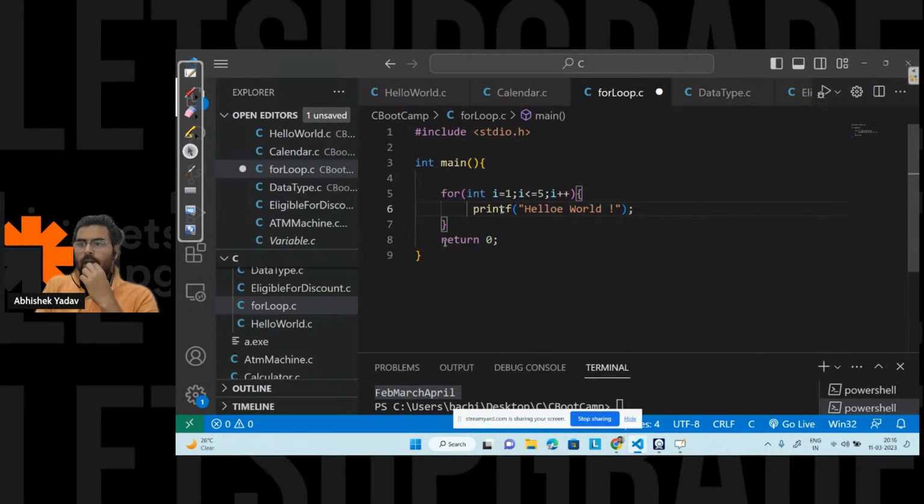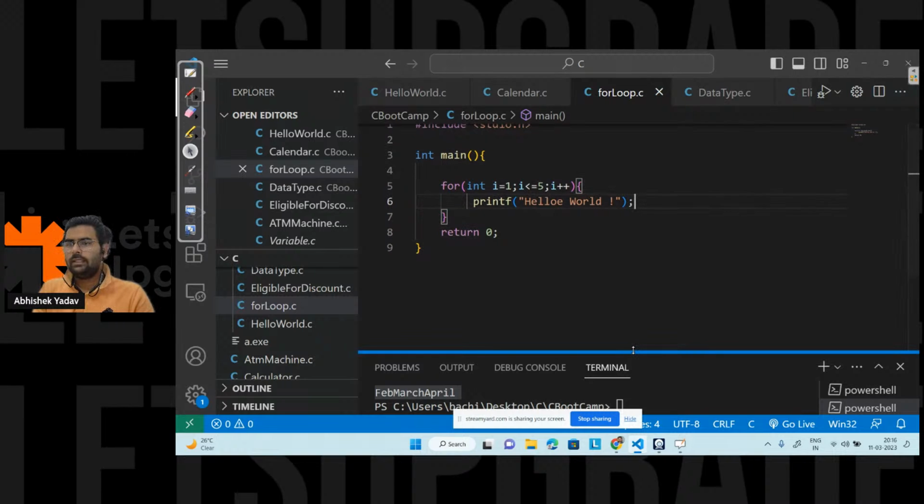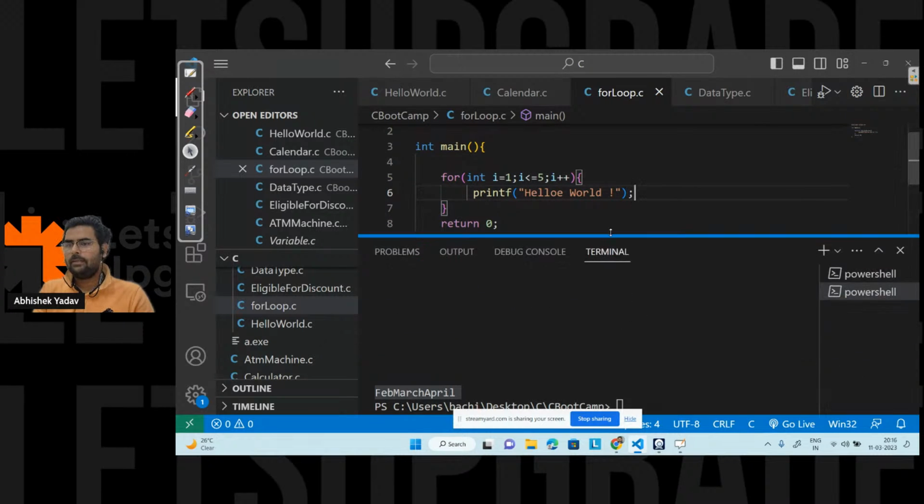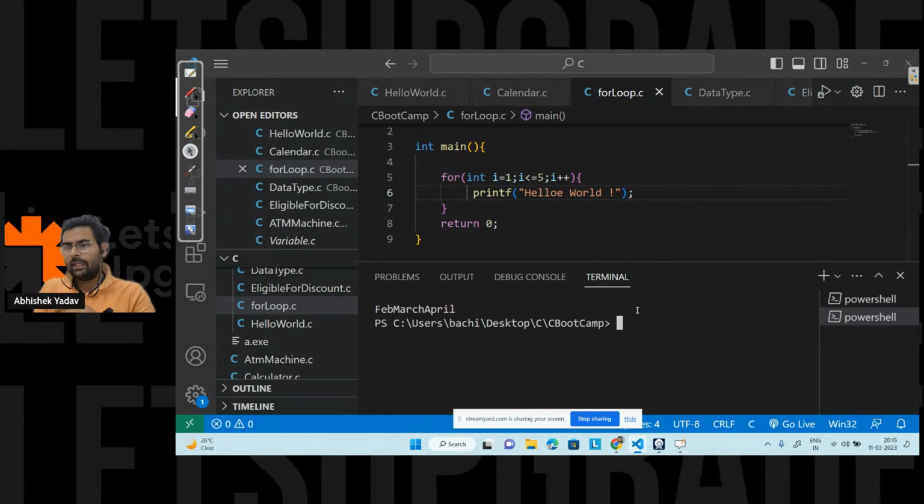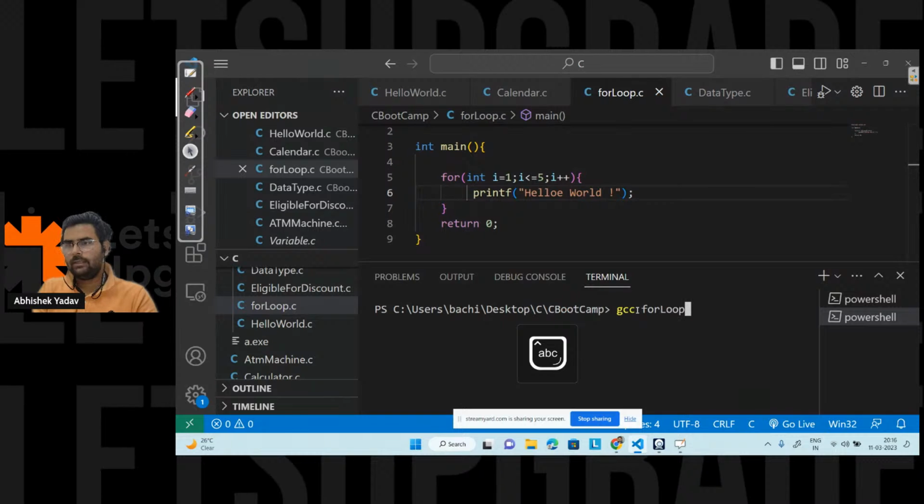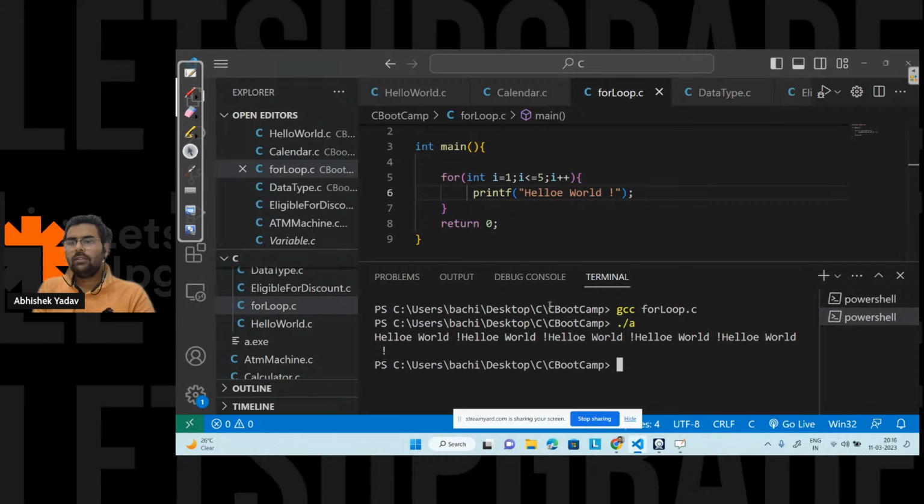Yeah. So after that, I'm done with the code. Let's run the code here. And here, clear the screen. gcc for loop.c. And here you can see dot slash a. So we are getting hello world 5 times, right? That is 1, 2, 3, 4, 5. And we are able to dry run the code. We have learned how to dry run the loop code, right, everyone?